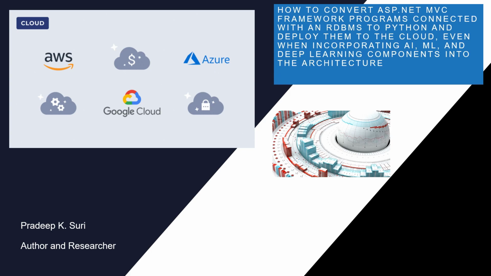7. Deploy to the cloud. Choose a cloud platform such as AWS, Azure, or Google Cloud, and set up the necessary cloud environment, such as a virtual machine or container. Configure the cloud environment to host the Python application, taking into account the AI, ML, and deep learning dependencies. Deploy the application to the cloud platform following the specific requirements and deployment procedures of the chosen provider.